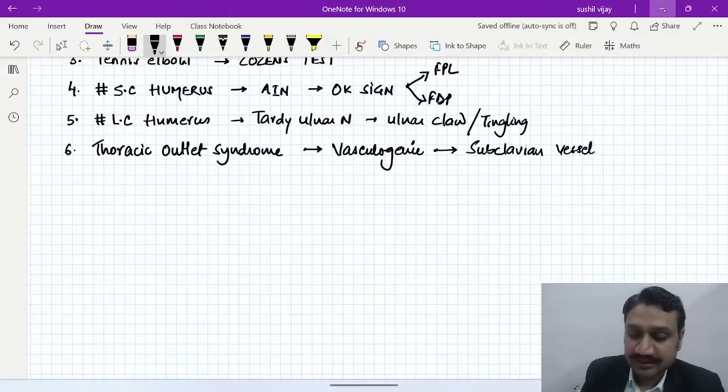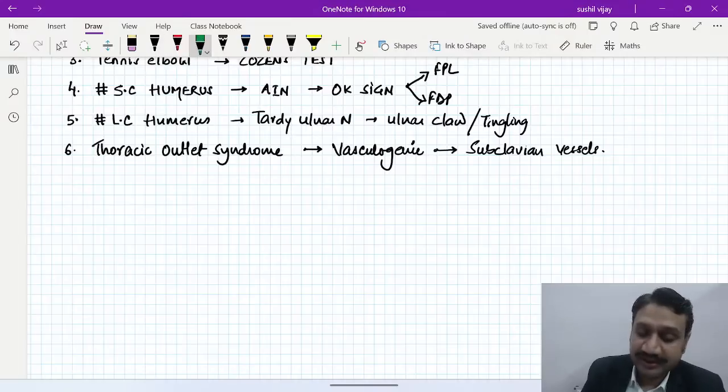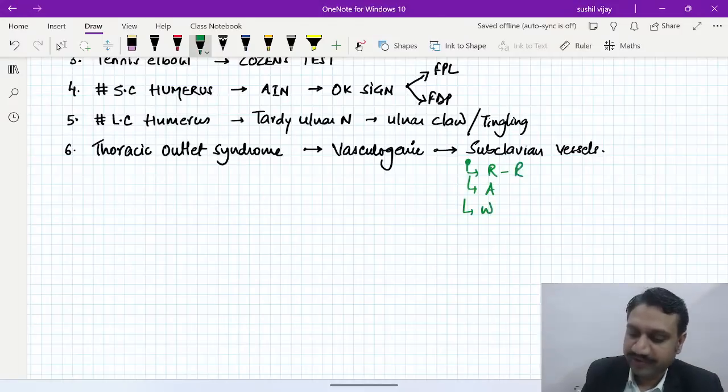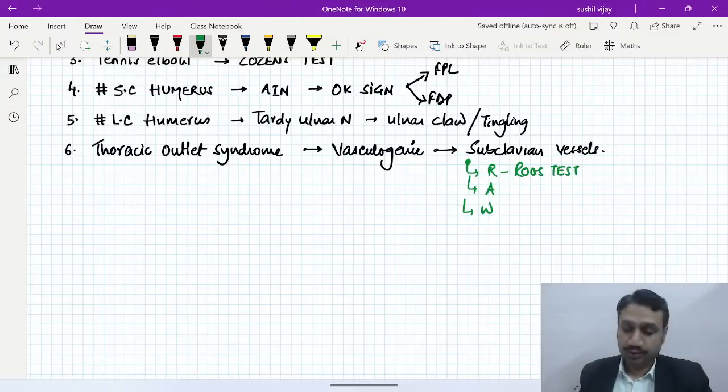And for the compression of the subclavian vessels, what are the different clinical tests we have? For the subclavian vessels, test number 1, you can learn it like what? RA raw. Very good. RAW is raw. Perfect. Very good. So it is called the Roos test. It is called the Adson test.